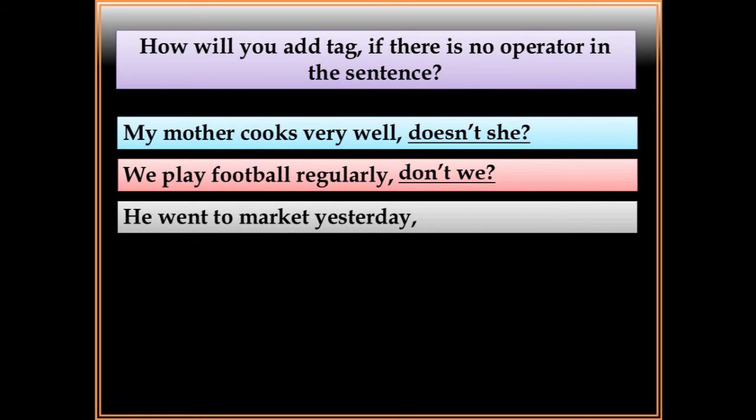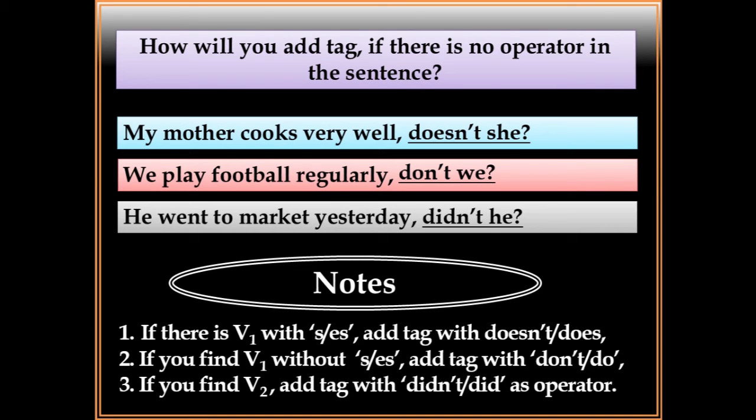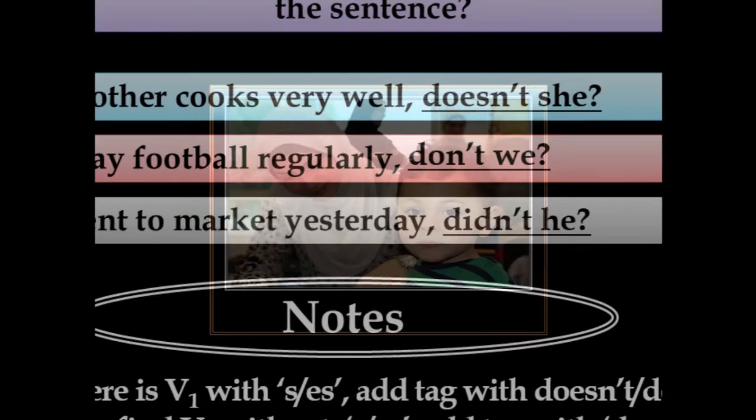Number 3, he went to market yesterday, so went, verb in past form, so it will be didn't he. So we have found if the verb is in present form, it will be don't or doesn't, and if the verb takes s, it will be doesn't, and if the verb is past form, it will be didn't. So write down the notes.